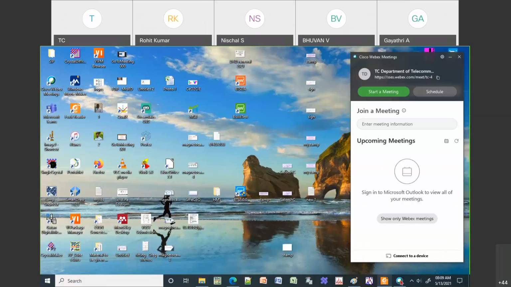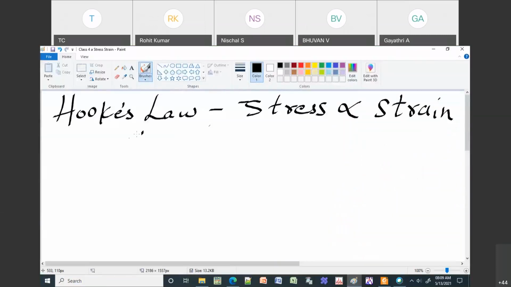Let me continue. Okay, so we'll start with Hooke's law. Hooke's law states that the stress is directly proportional to strain within the elastic limit. Okay, what is the meaning of this is we will take a wire. Like for example, I'll take one wire of stainless steel. Okay, so this is your wire of stainless steel.